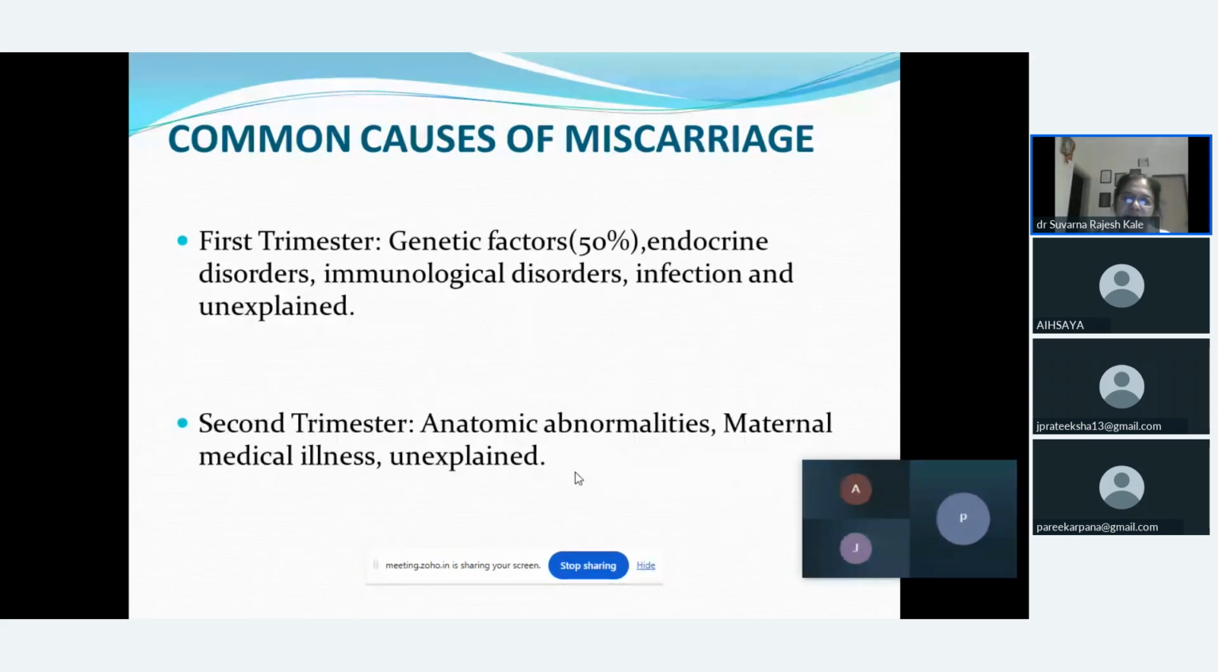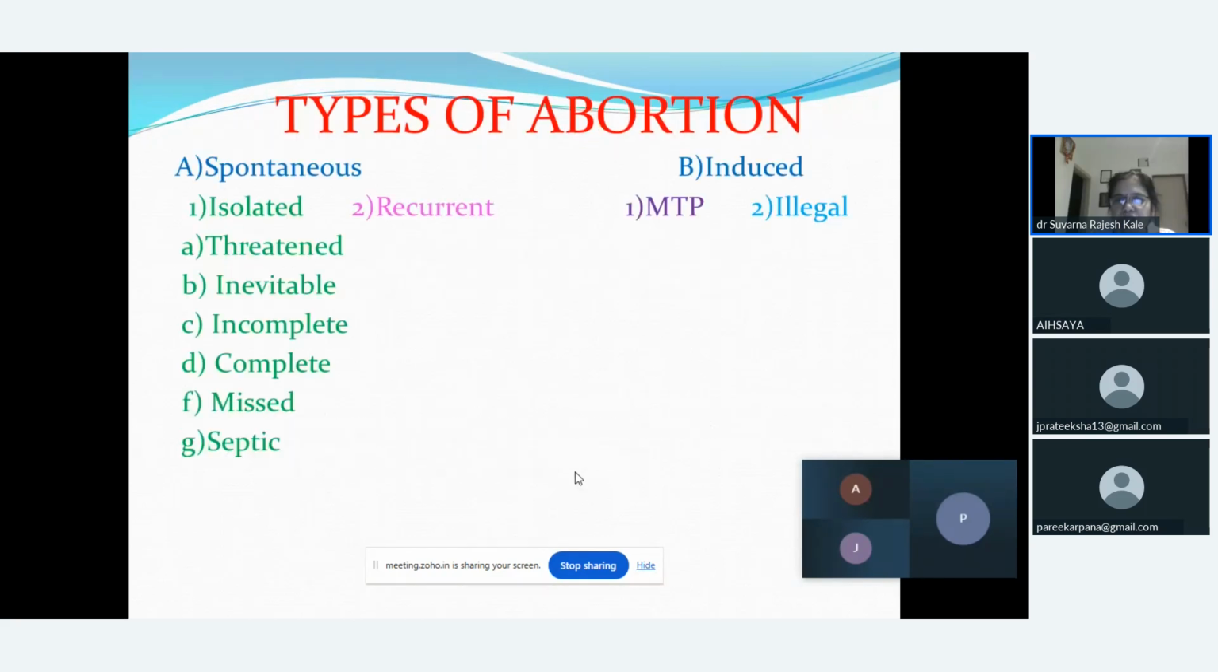So in the second trimester, the causes could be anatomical abnormalities or maternal medical illnesses. Unexplained causes come in both trimesters, because many times it is undetected what could be the cause of the abortion.